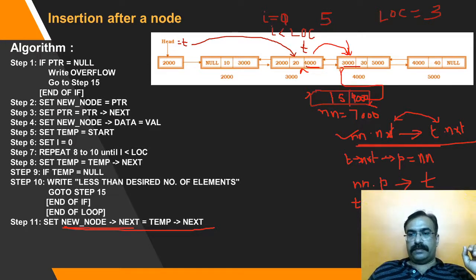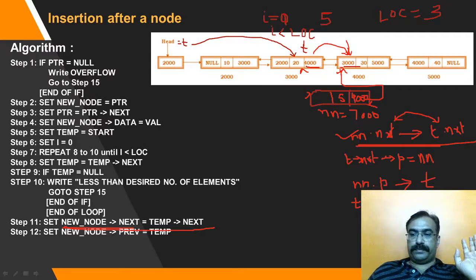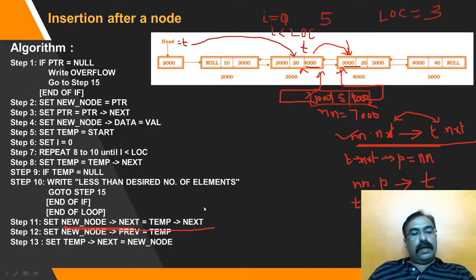This link created. Next is new node dot previous is equal to temp. New node dot previous is equal to temp, which is 3000. So this is established. Set temp dot next is equal to new node.